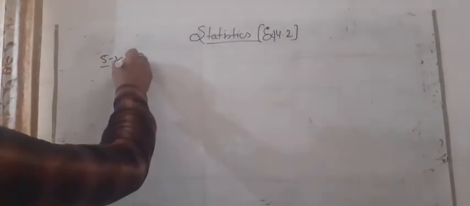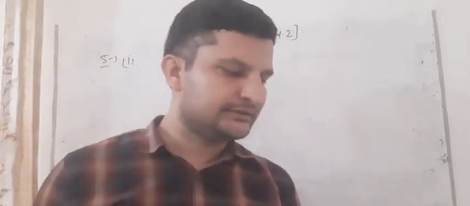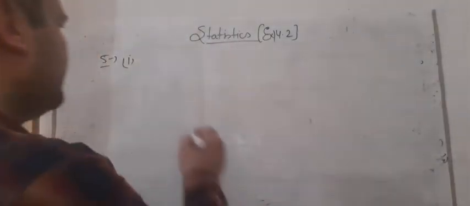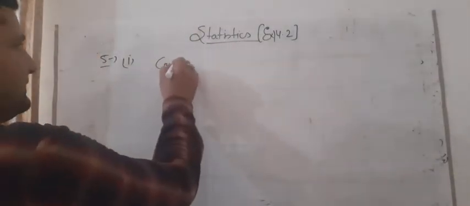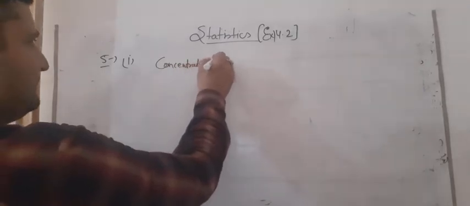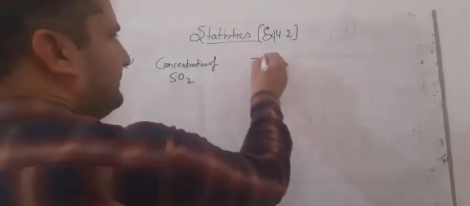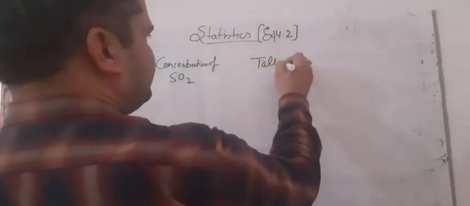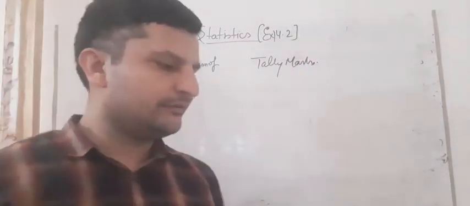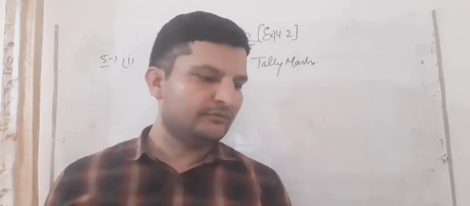The first column is the concentration of sulfur dioxide. I am writing SO2, and after that we will write tally marks. And we have to observe that it is sulfur dioxide in the air per million for the 30 days.